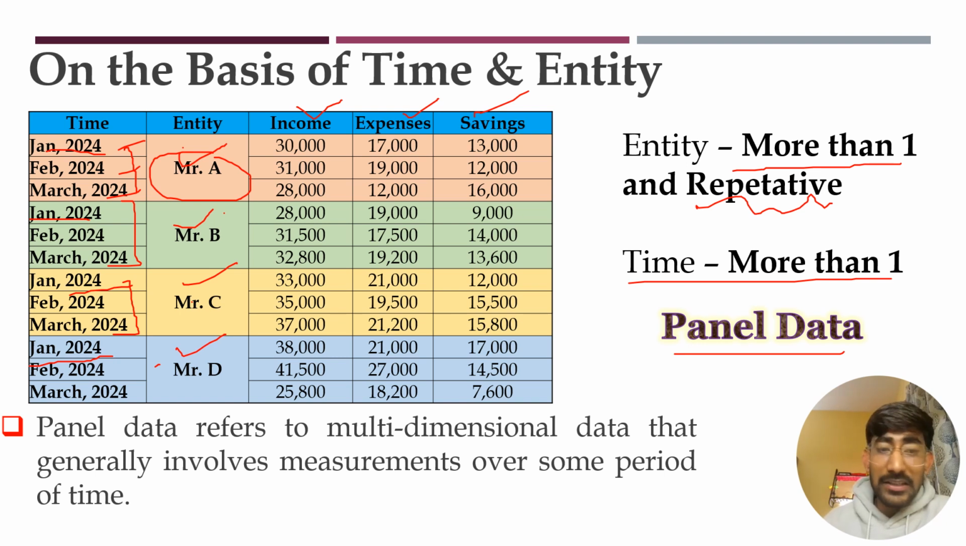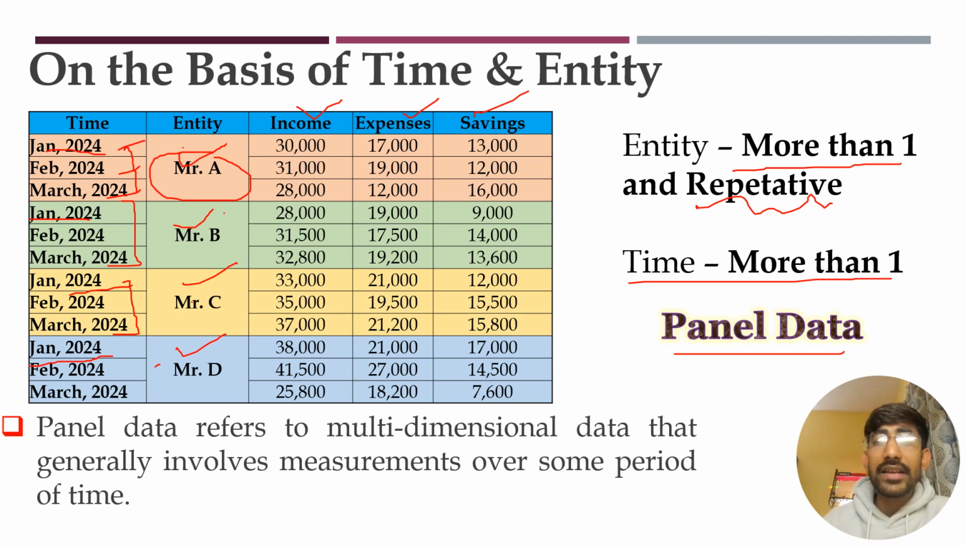So this kind of data is known as panel data. So panel data refers to multidimensional data that generally involves measurement over some period of time. Whereas if it was pooled data, then there will be nothing repetitive in nature. Suppose in the month of January we have collected the data for Mr. A, then in the month of February we will not be collecting the data of Mr. A. We will be considering Mr. B or Mr. C or any other person. So there will be no repetitive term in pooled data, but there will be the repetitive term of entities in the case of panel data.